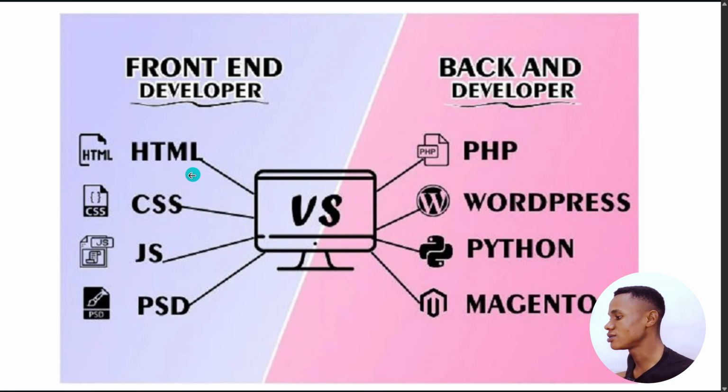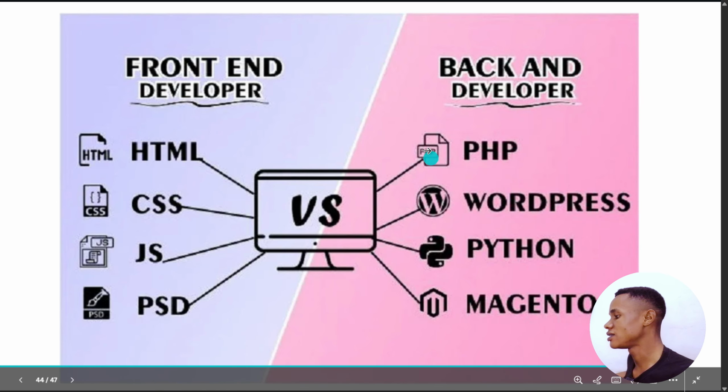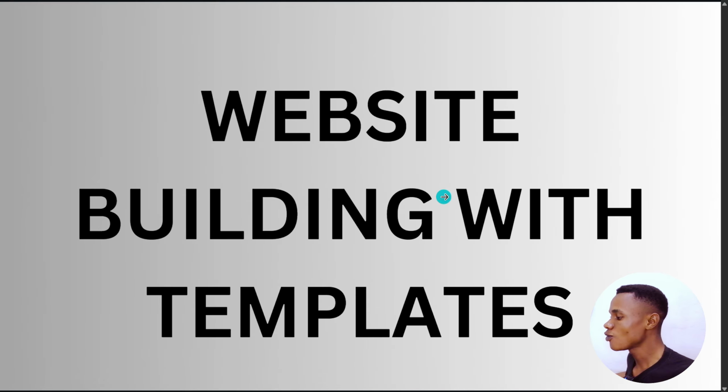All right, the front end can include HTML, CSS, JS, where JS means JavaScript, and then PSD. So you can see all of this like this. And then website building with templates. I understand that I've been talking about templates, and some of you must have been asking, well, is it a template we're going to be using to design? You can design a website with WordPress from scratch, and that's what we'll be learning.